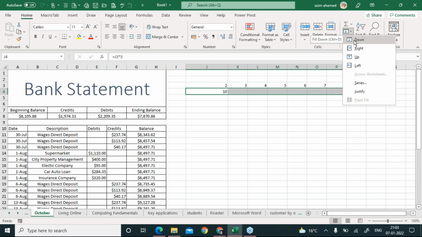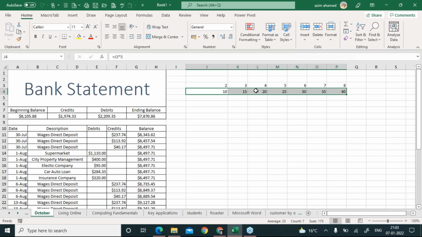I'm not going to fill it by downside, I have to fill this one by right side. If you click there and look, you got your answer now. 3 fives are 15, 4 fives are 20, 5 fives are 25 and all. I hope this is making sense now, Neha. Perfect. Is there anyone who has any question?